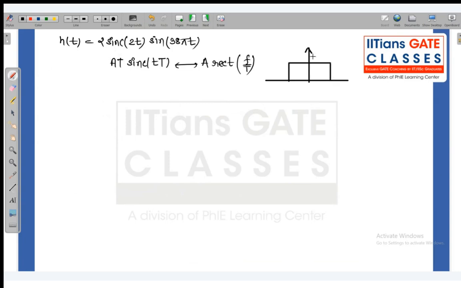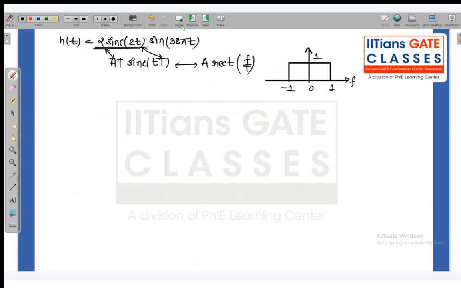the height will be 1, the width is 2. Okay, the width is 2. When you compare, the capital T is 2 here, and then the product should be 2. So that means A should be 1. So this is my rectangular pulse.